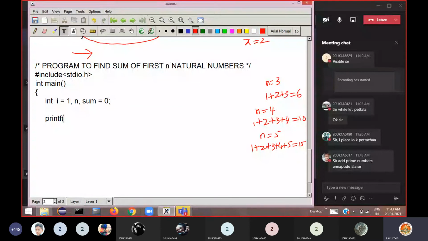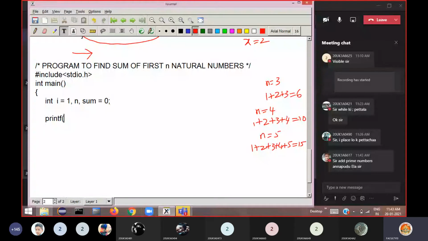You can add prime numbers. Before adding, you should test whether the number is prime or not. How to test whether the number is prime or not, that program we will take if time permits. First see the logic of how a program for adding first n natural numbers can be written using a for loop. Just understand this.